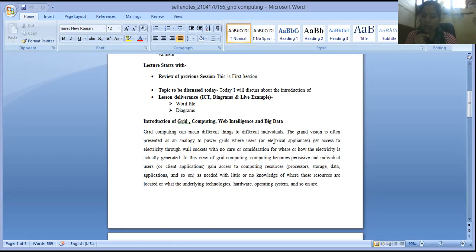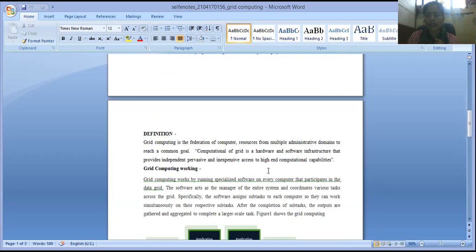So in grid computing, there is no requirement to have vast knowledge regarding that field, isn't it? You can access all the data with a little knowledge about the extraction. Now this is about your resources and your applications, and the users who are accessing them are known as grid users. They are using various technologies, and obviously you also use operating systems. Without an operating system you can't access it.